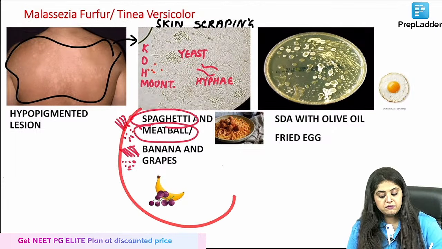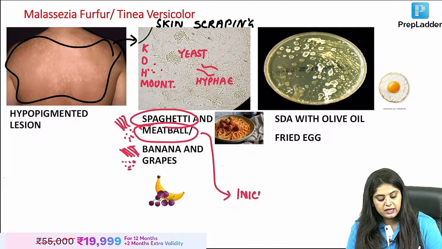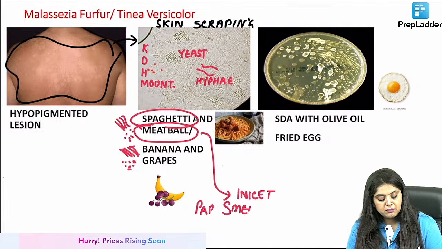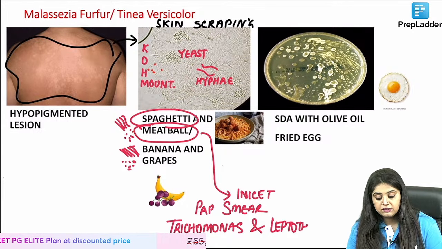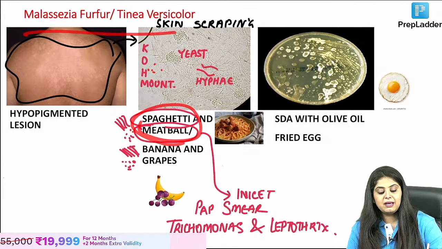Now coming further, where else do you see spaghetti and meatball? Only INI-CET students will tell me. In gynae, in pap smear, where do you see the spaghetti and meatball appearance? It is seen in that strawberry cervix one, trichomonas. So trichomonas is that small meatball. What is the spaghetti? That is going to be leptothrix. Very good guys, very very good. Now finally coming back, that is seen in Malassezia furfur.